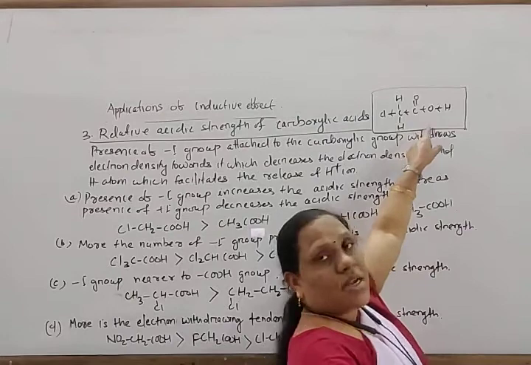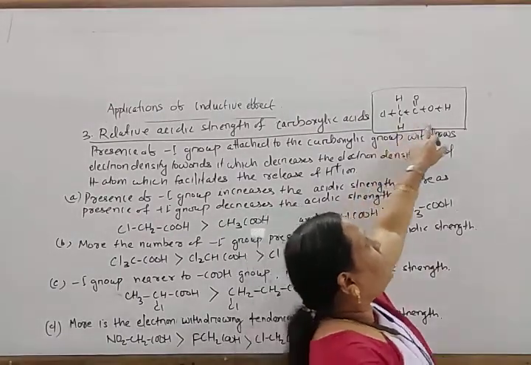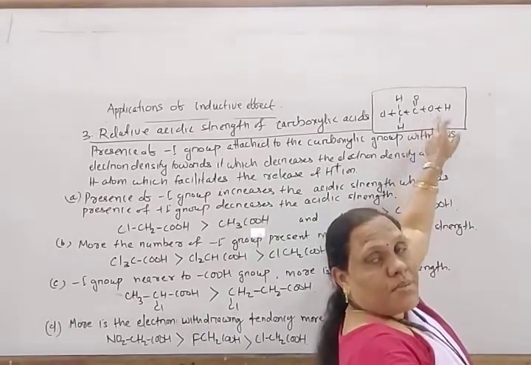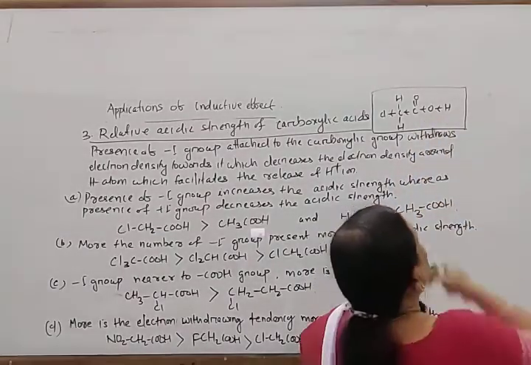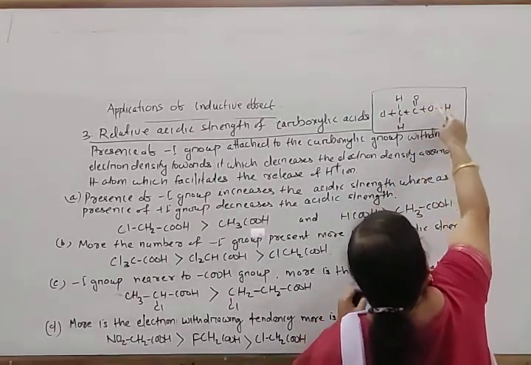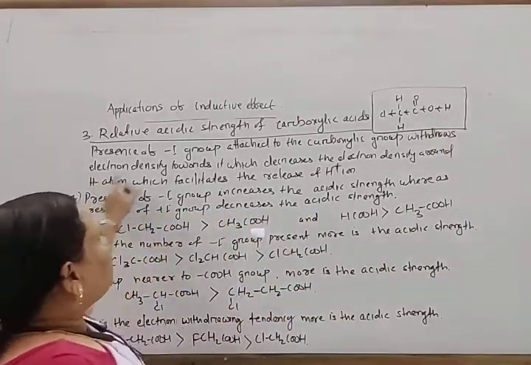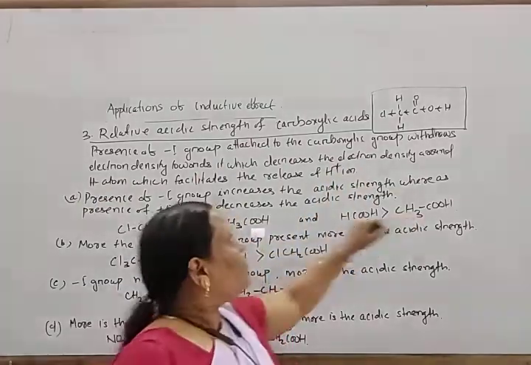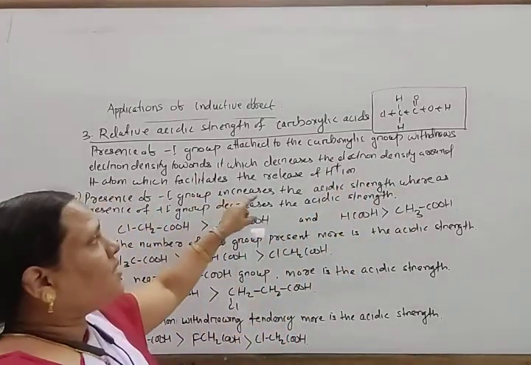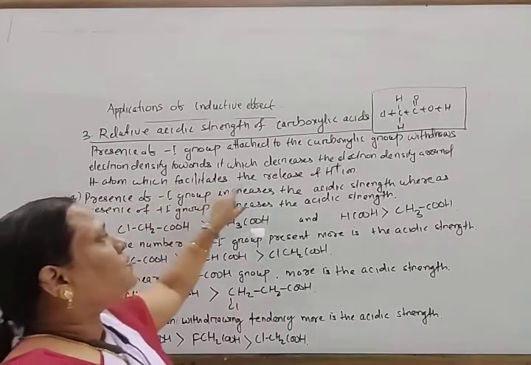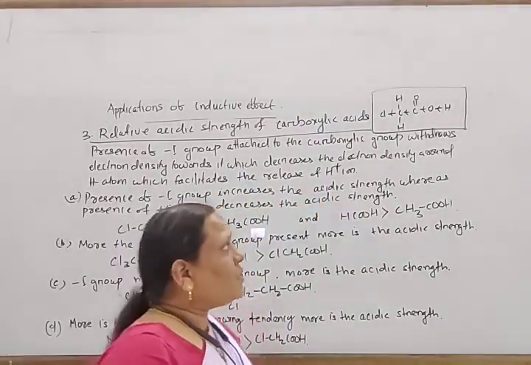Or you can say the oxygen atom becomes more electronegative, and in this way it attracts the electrons towards it and release of H plus becomes easier. So the presence of a minus I group attached to the carboxylic acid withdraws electron density towards it, which decreases the electron density around the hydrogen atom, which facilitates the release of the H plus ion.